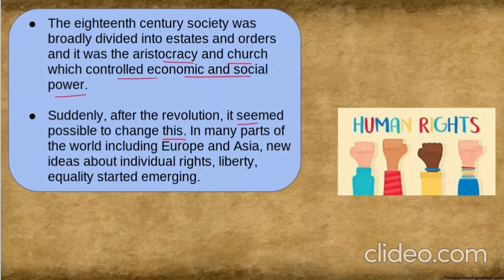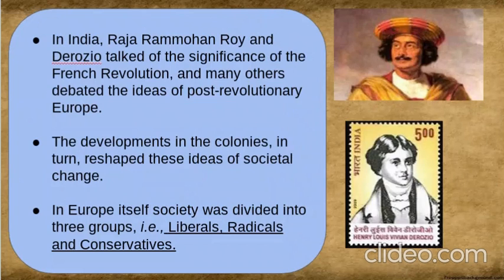In many parts of the world, like Europe and Asia, new ideas about individual rights, liberty, equality started emerging. So, after the French Revolution, people thought that yes, there is a way through which we can get our rights, our human rights, liberty, equality. If it was possible in France, why not in our country? So they thought of the possibility.